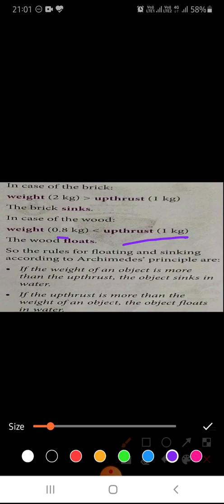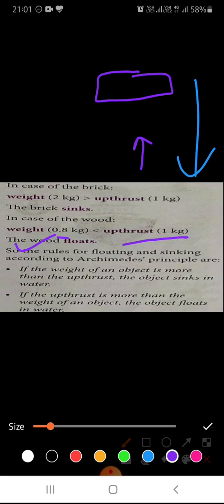So Archimedes' principle for floating and sinking: if the weight of an object is more than the upthrust, the object will sink. Means if the weight is greater and the upthrust is very little, the object will sink down.